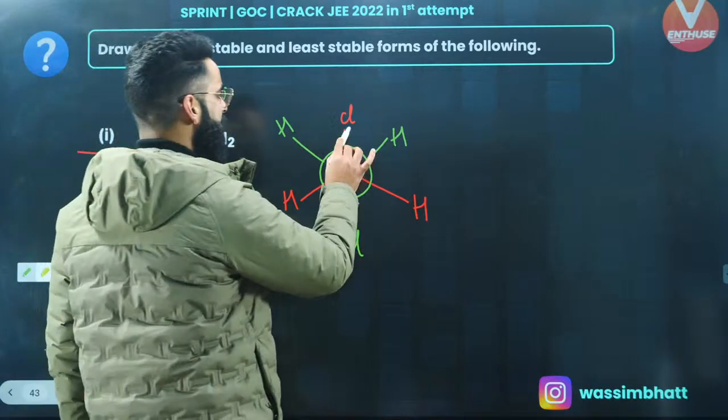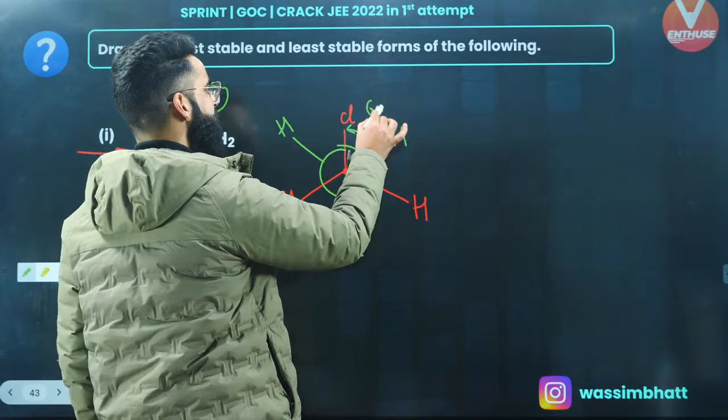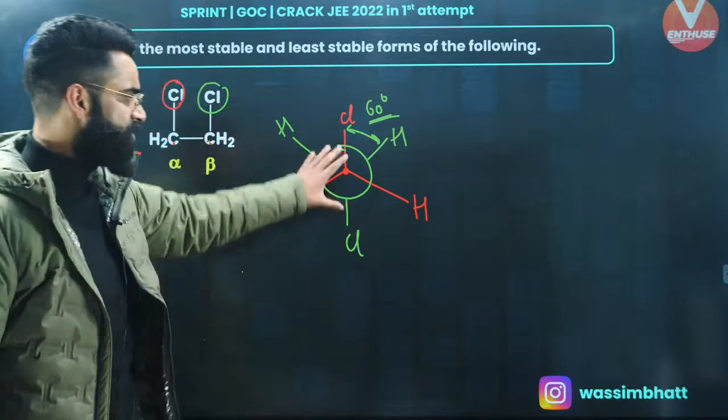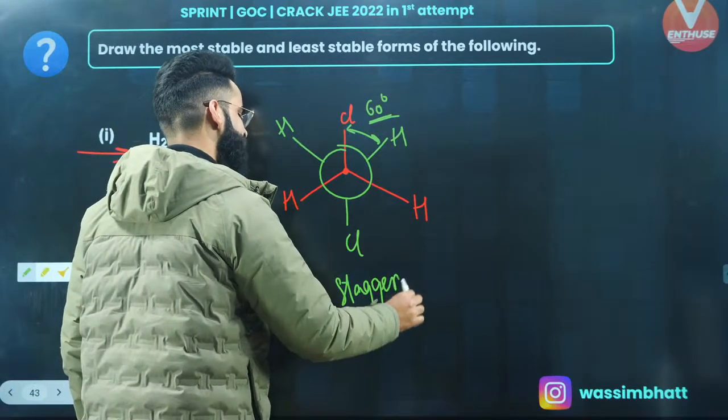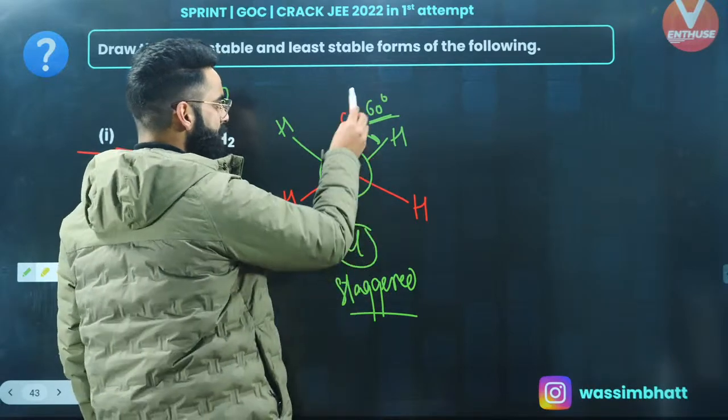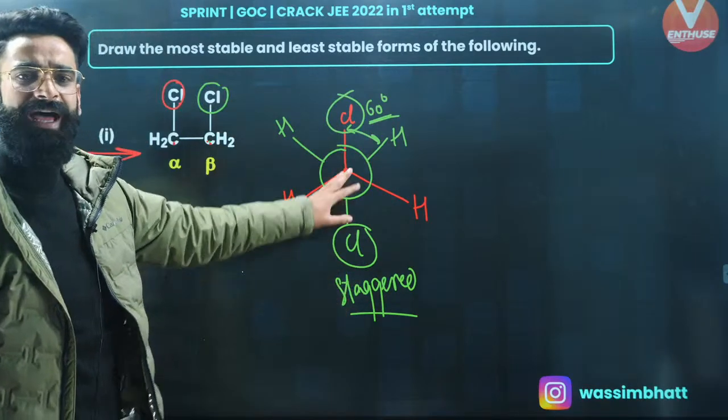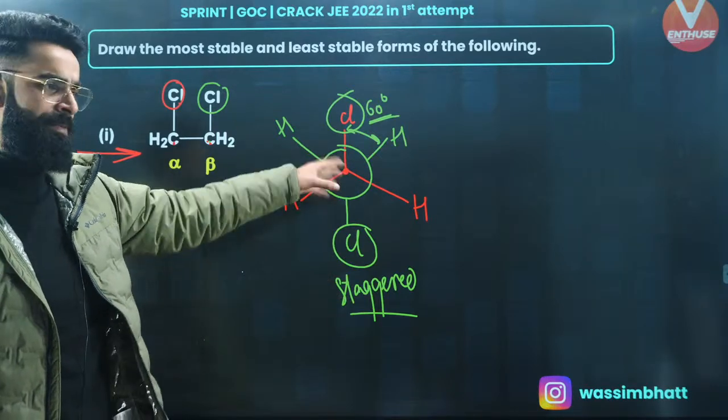What is the dihedral angle over here? It's 60 degrees. So is it staggered? Absolutely, it's staggered. And in the staggered one, which one is it? Is it the anti form, right? This is the staggered one. The dihedral angle is 60. So it's going to be the maximum stable, right?